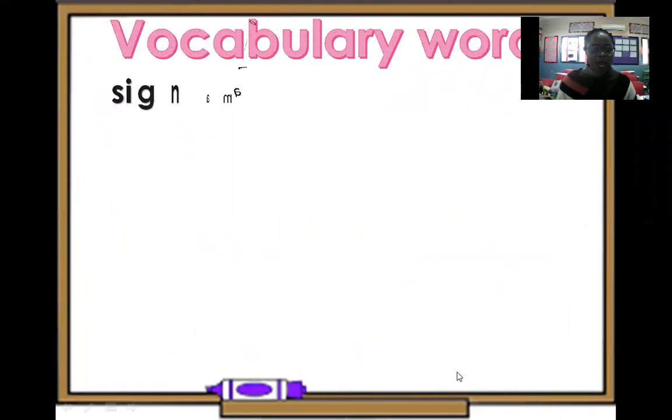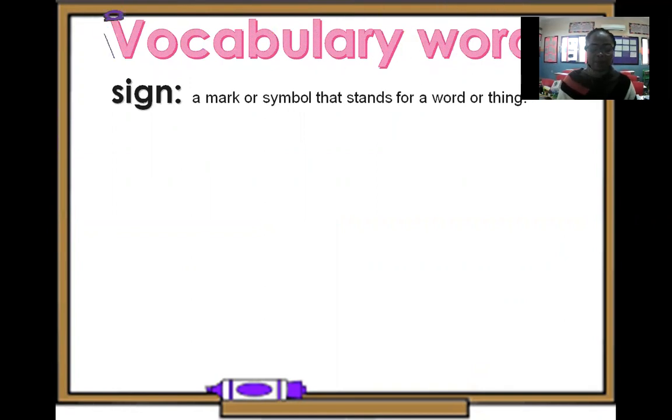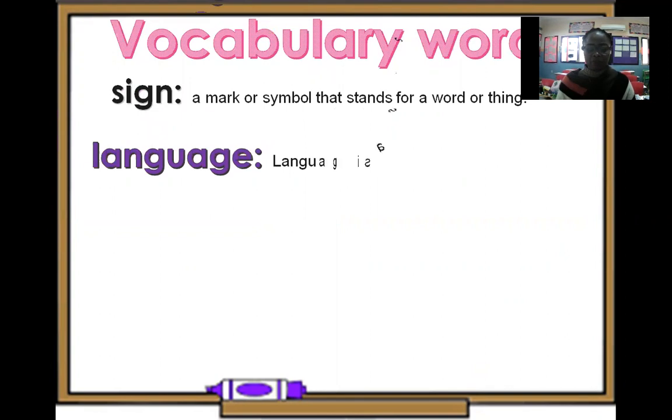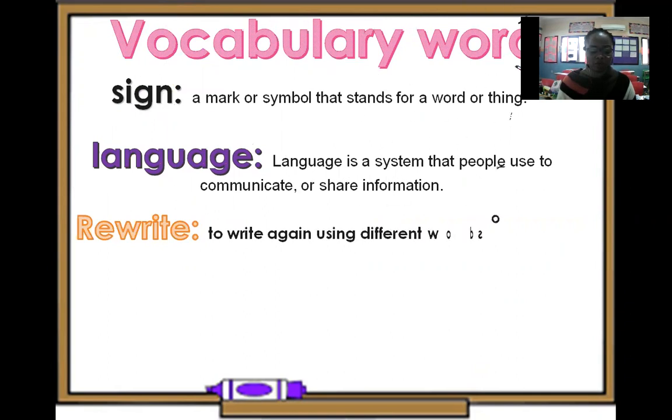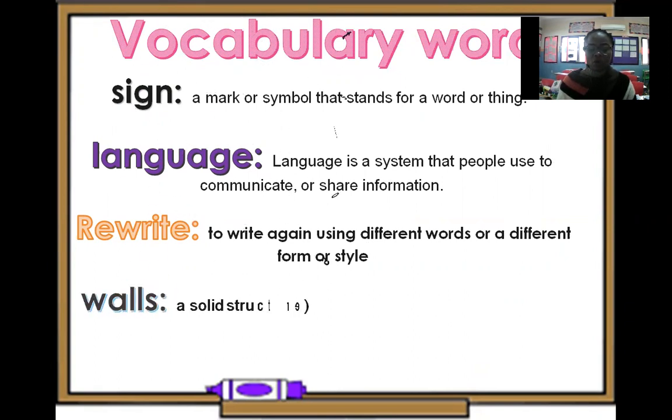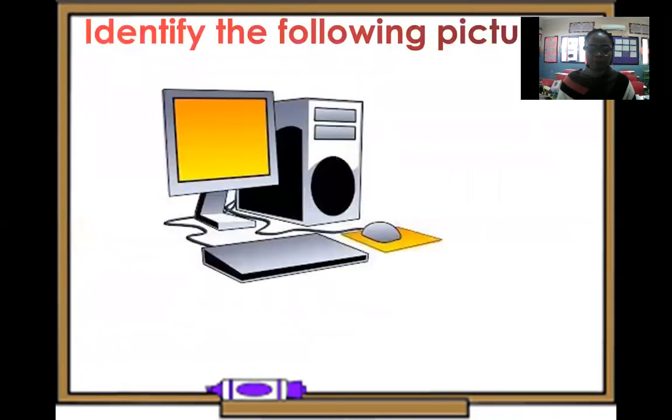Vocabulary word. Our first vocabulary word is sign. What is a sign? A sign is a mark or a symbol that stands for a word or thing. What is language? Language is a system that people use to communicate or share information. Rewrite. What is rewrite? Rewrite simply means to write again using different words or a different form or style. Wall. What is a wall? A solid structure, as of a stone, built to enclose or shut off a space.